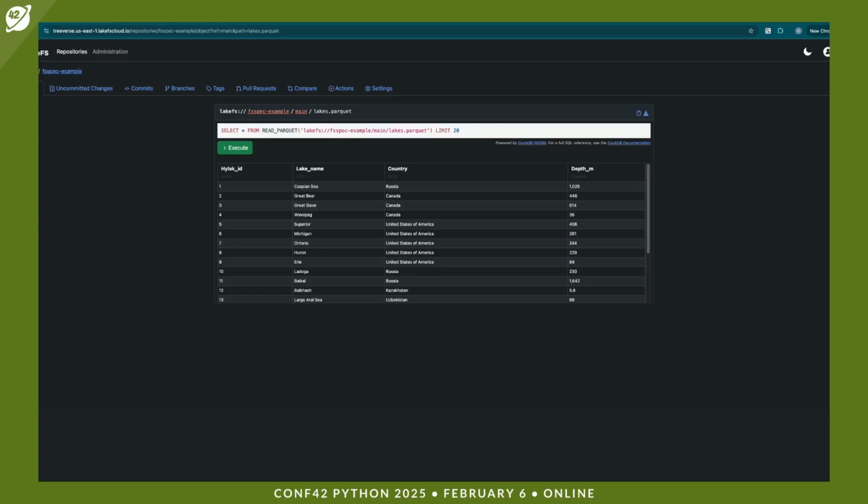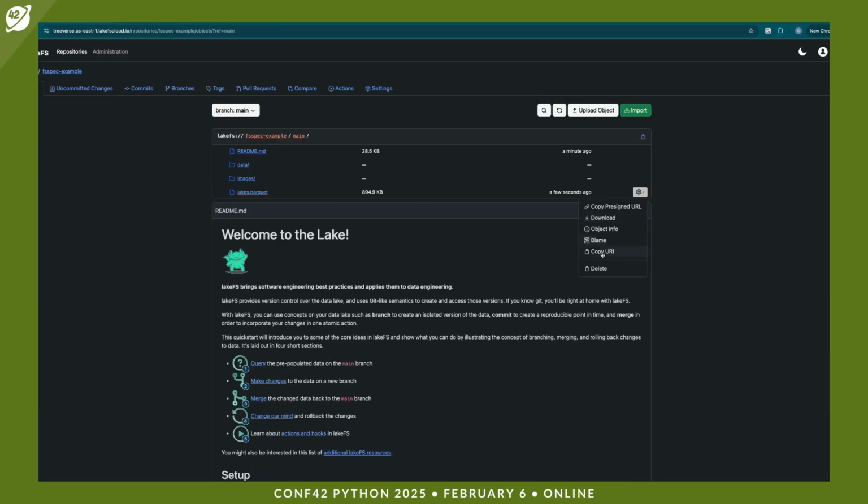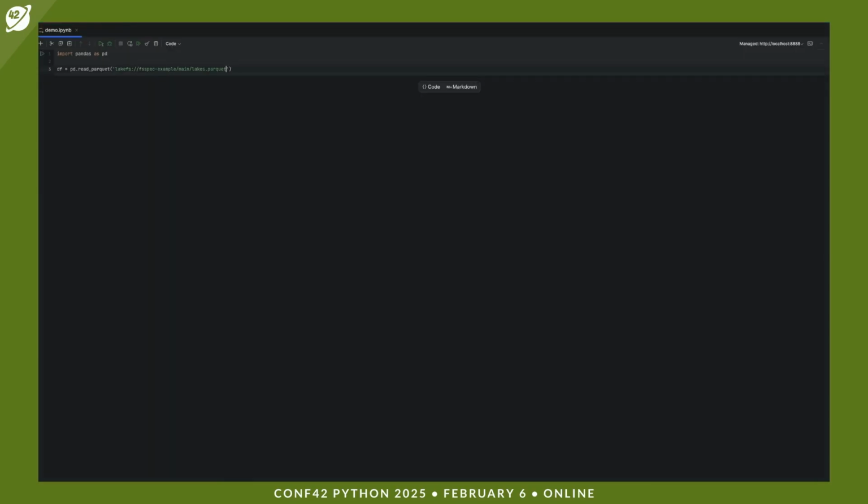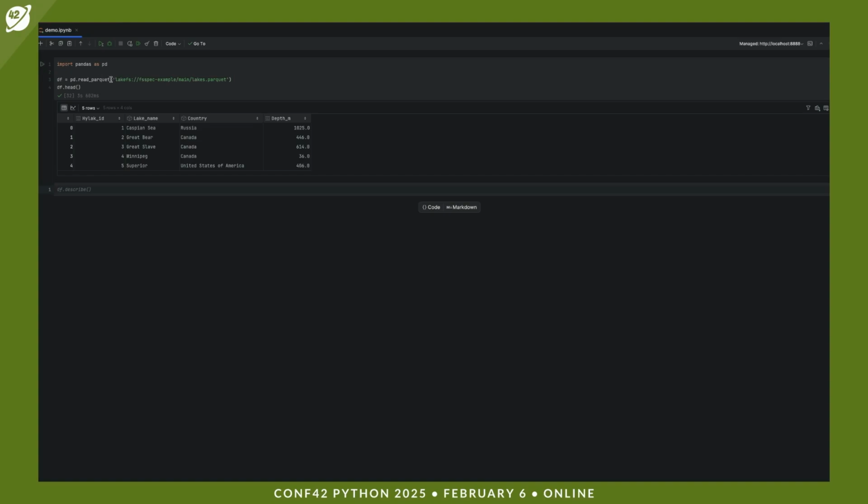Let's go back and take the URI for the object and use it here. Take a look, that's it. We basically used pandas, and pandas uses FSSpec, and FSSpec has a LakeFS implementation. So once we gave the LakeFS schema, it all works.